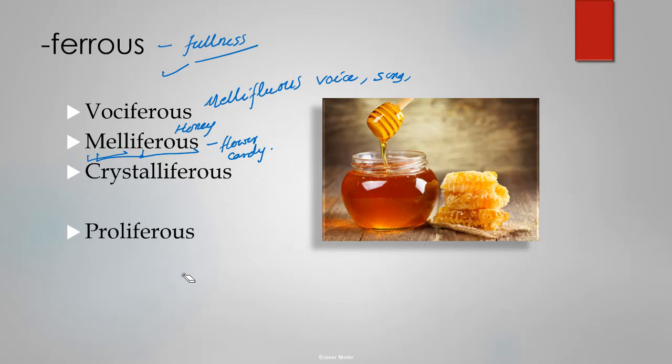Proliferous is another word. Proliferous is something which can multiply rapidly. This word has in fact been used to describe corona infection also.